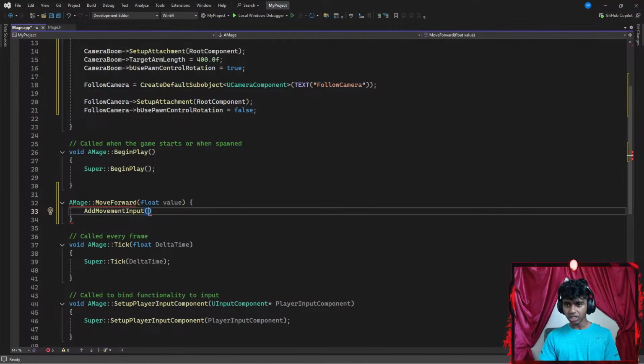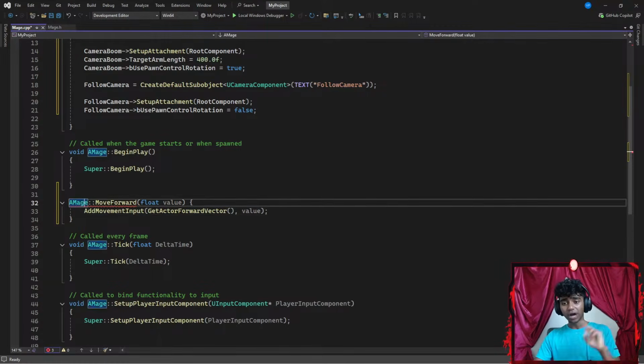My world direction is going to be, let's actually think, something like get actor. I want to get my actor's forward vector, which is basically my world direction. And then I'm going to go with a pair of parentheses to invoke the function. Then the second parameter is going to be my scale value, which in this case is my value parameter.